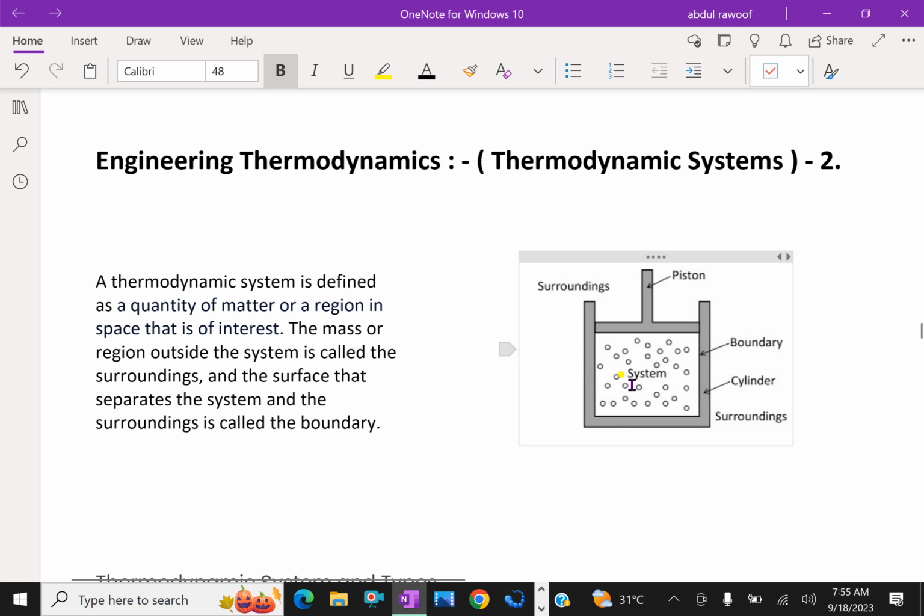Here, suppose inside you are considering it's a system. The mass or region outside the system is called the surroundings. And the surface that separates the system and the surroundings is called the boundary. Here, this is the boundary. Therefore, a system is a finite quantity of matter or prescribed region of space.